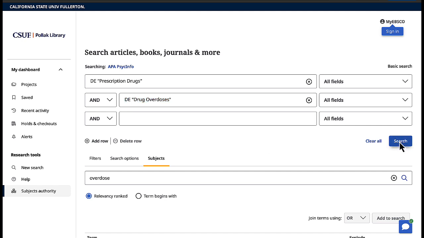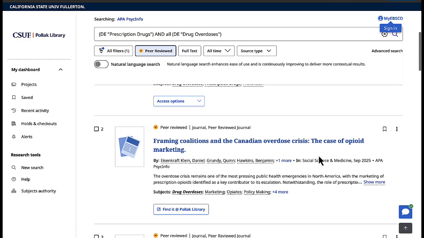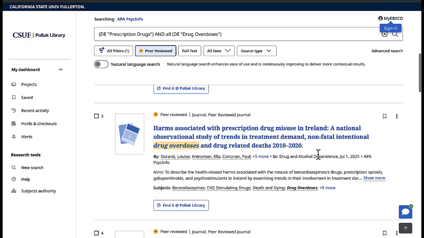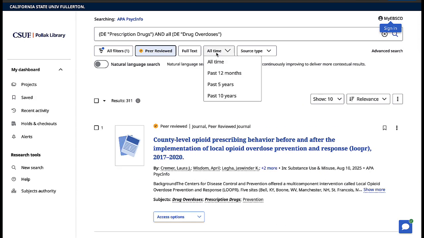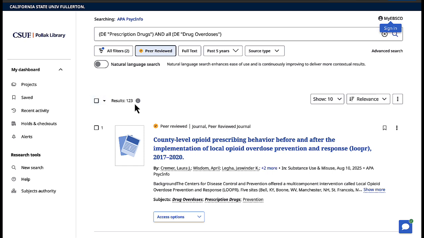So when I click search, I get back 311 results. And these are all dealing, as we can see, with overdoses and specifically prescription drug overdoses. So from here, I can narrow these down a little bit further. I might say I want only the last 5 years. And now we're at 123 articles, which is still a lot to read in one sitting.